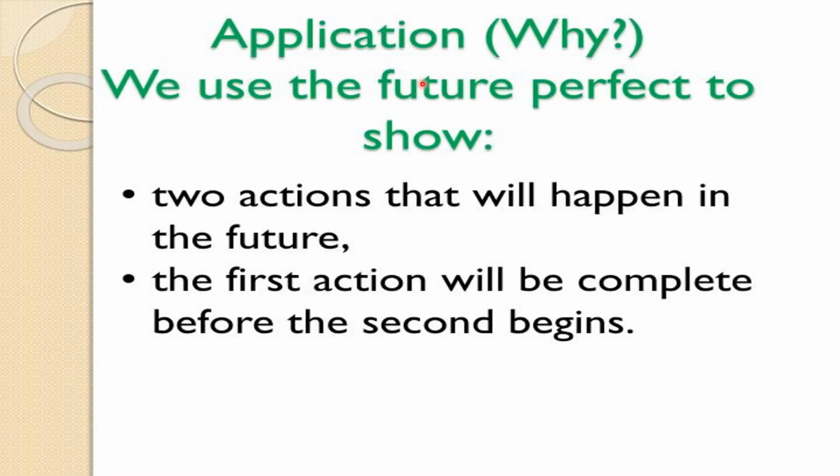The applications. Why should we use the future perfect? What is it for? To show two actions that will happen in the future. So if you want to express two actions that will happen in the future, you can use the future perfect. The first action will be complete, will be perfect, before the second begins.